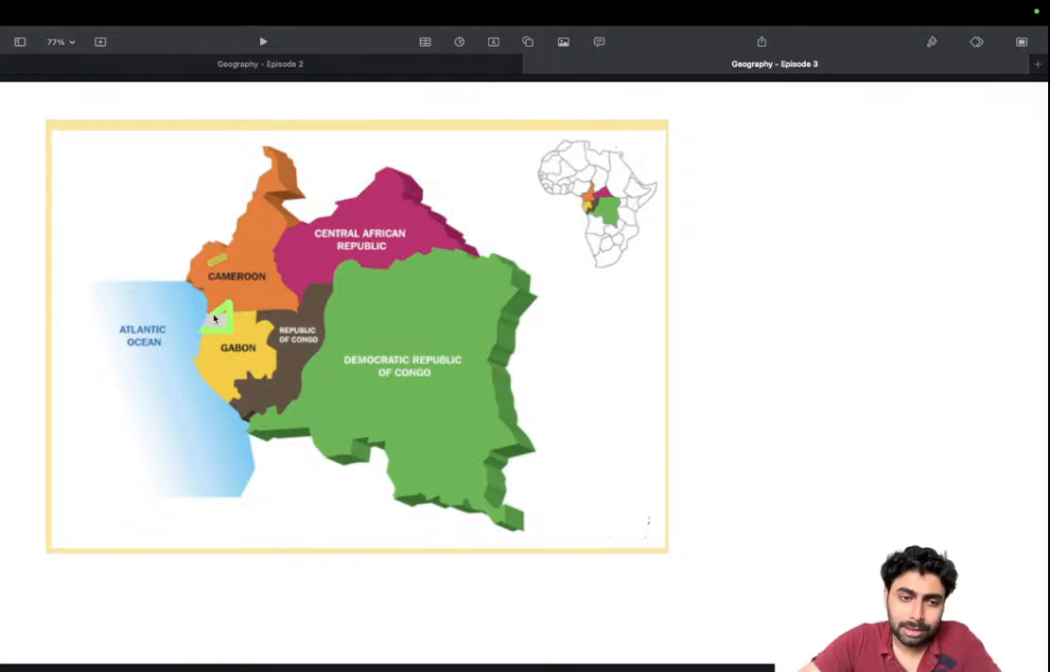It has two parts, one is here and one is here. It has a mainland and an island that together constitute Equatorial Guinea. It was a Spanish colony, and there is Cameroon. So these are the major countries of the Congo region.